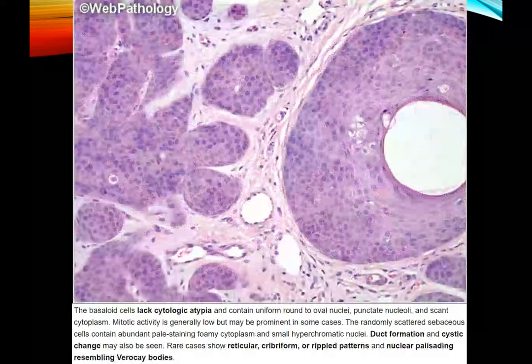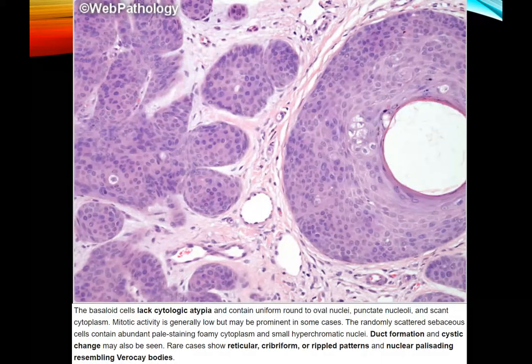As we can see in this picture here also, the basaloid cells lack cytologic atypia, and also we can see the sebocytes here. The mitotic activity is low, and randomly scattered sebaceous cells will be seen, and they will have abundant pale staining foamy cytoplasm and small hyperchromatic nuclei. Duct formation and cystic change may also be seen, and rare cases may show reticular, cribriform or rippled patterns and nuclear palisading resembling Verruca bodies.